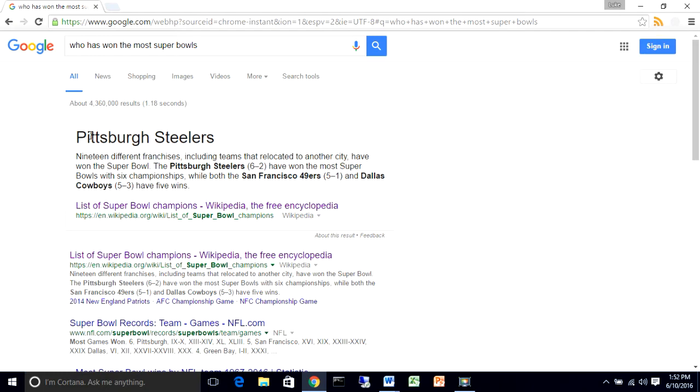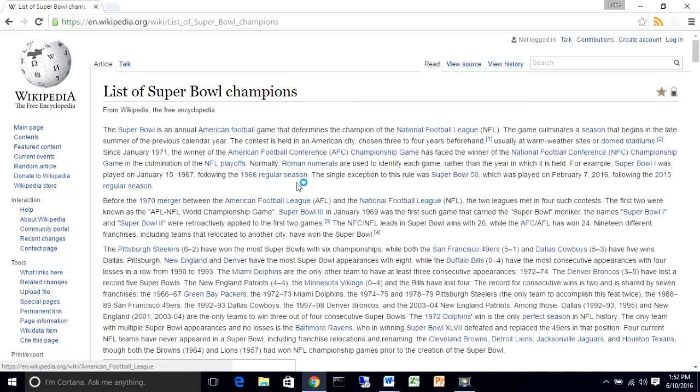But I want to dive a little bit deeper into that information, kind of like I just did with Germany. So I want to know not only who won the most, but maybe the second most, third most, fourth most. So I'm actually going to click right here on Wikipedia. Now, I know what you're thinking. Wikipedia, not a good source. Mr. Luke, don't use that information, right?